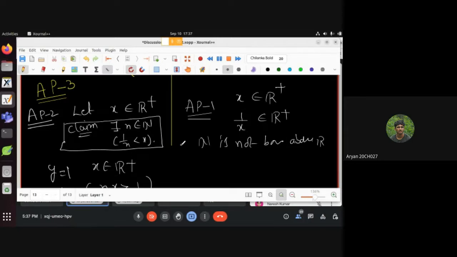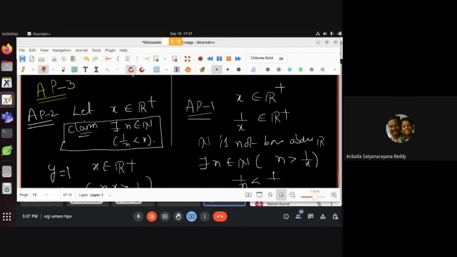Yes, sir. Then there exists n in N which becomes greater than 1/x. Now what will happen after this? You reverse it, then 1/n is less than x. Good. Actually, is positivity needed here? If x is negative, what is it? There is no problem, right? It works as long as x is not equal to 0. If x is non-zero, 1 by x must be defined. So even then it works.